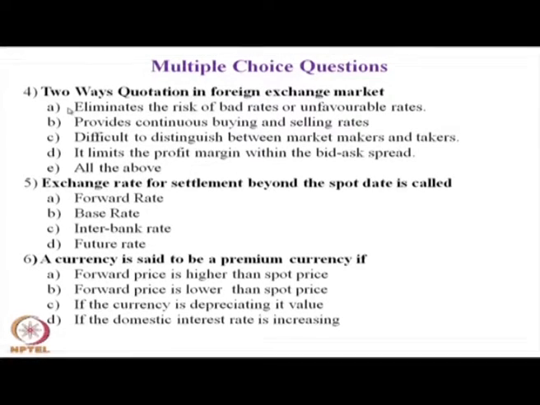It eliminates the bad rate, it provides continuous buying and selling rates, it is difficult to distinguish who is the market maker and who is the market taker, and it limits the profit margin.